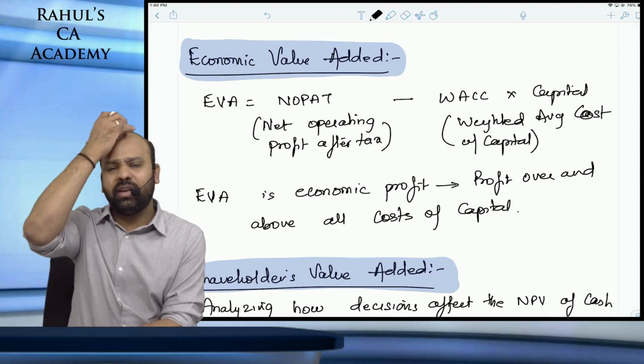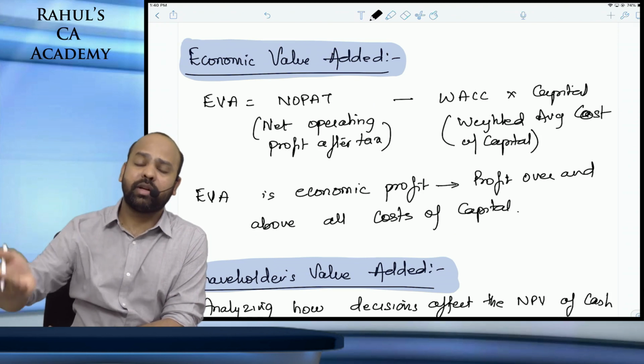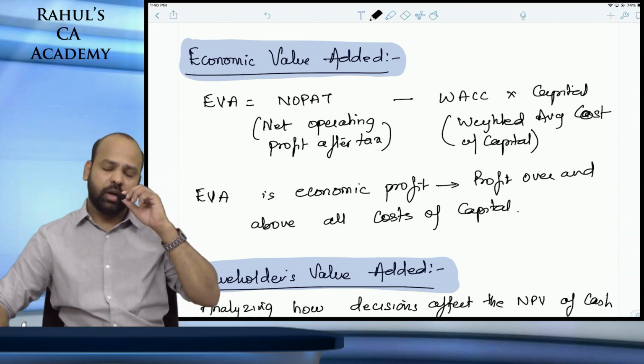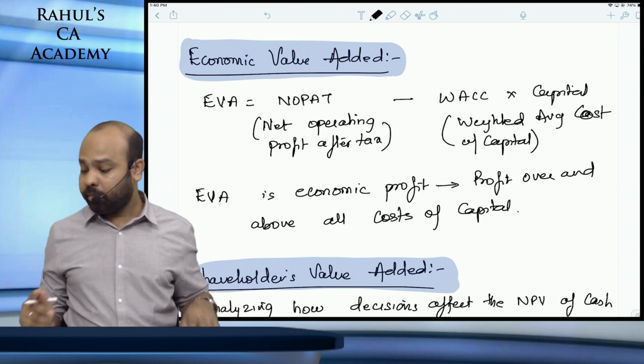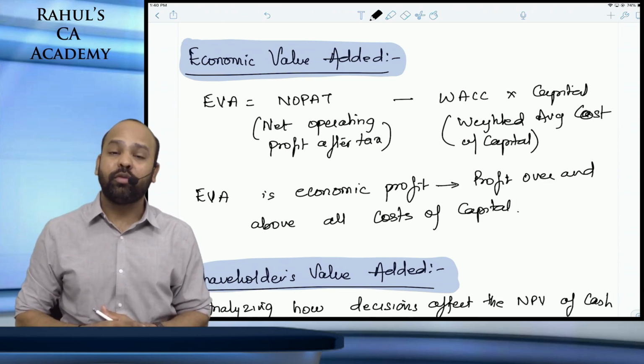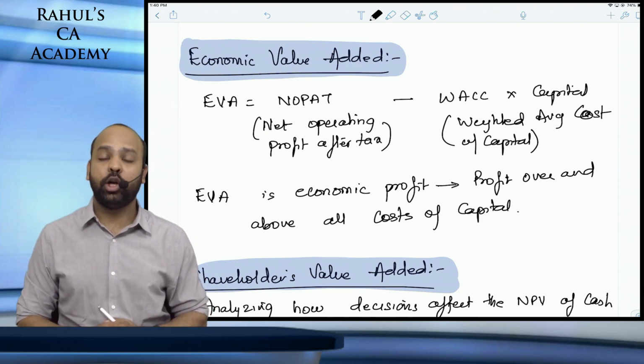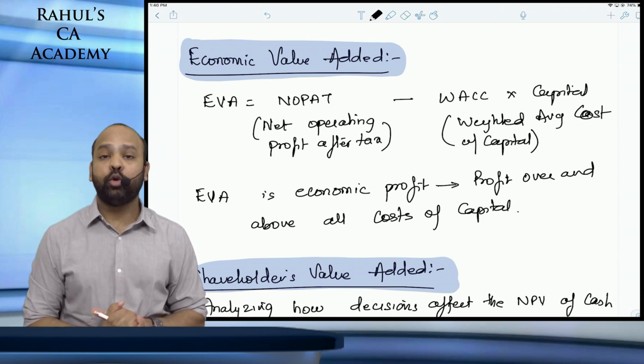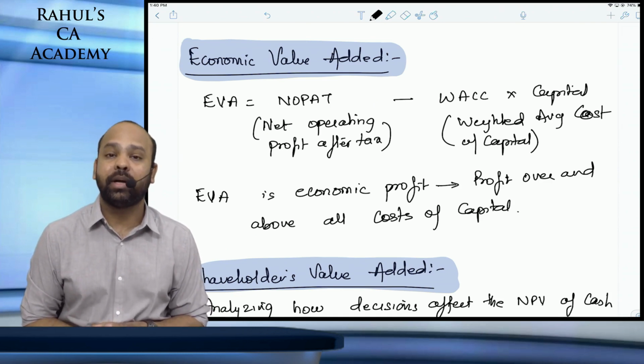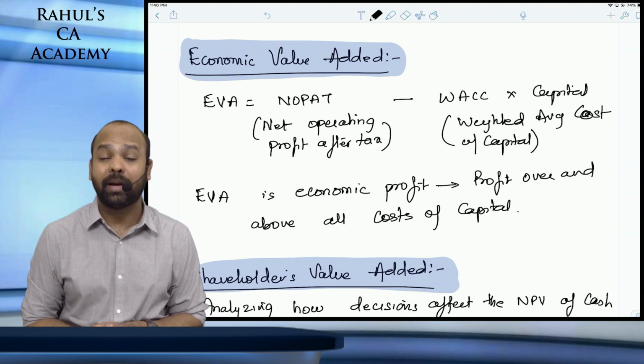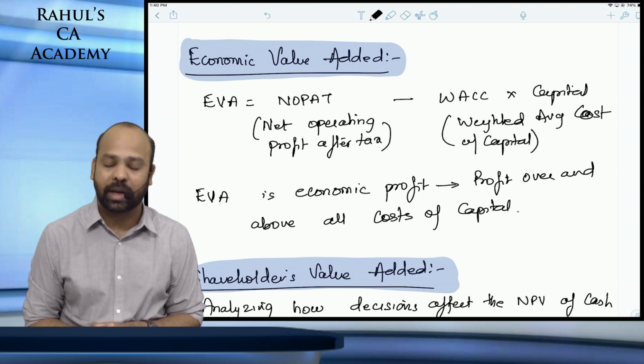We have done EVA as a part of our strategic financial management also. That concept is covered there as well. But remember, EVA is not based on book profit. There are certain adjustments required to be made to book profit. First thing, when you compute your weighted average cost of capital on capital employed, it should be as a percentage of opening capital employed, not as a percentage of closing capital employed.